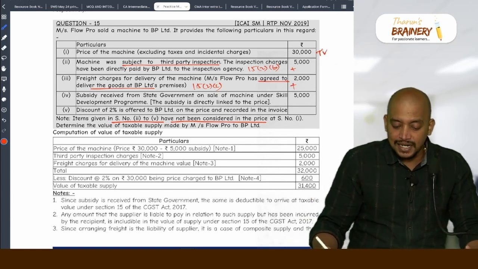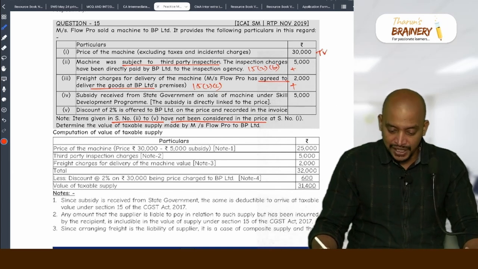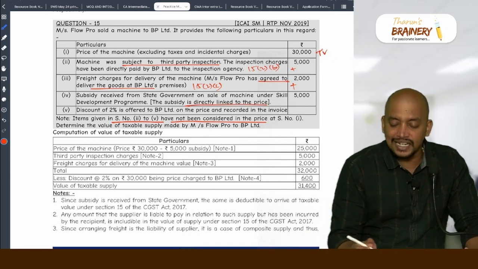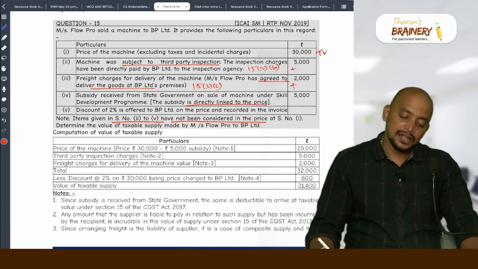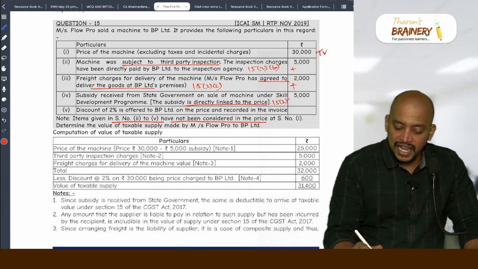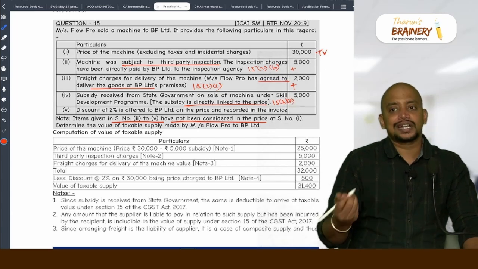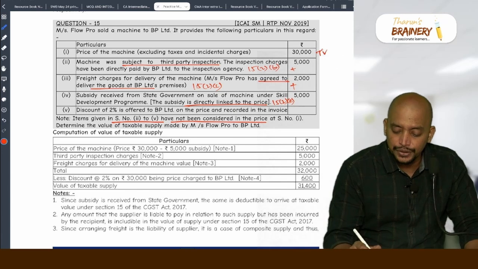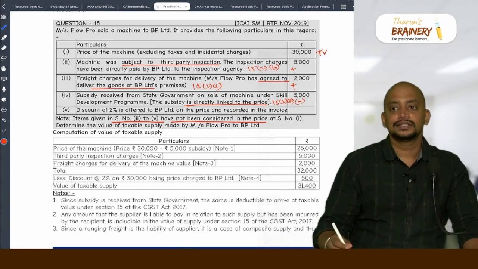Subsidy received from state government on sale of machine under skill development program. The subsidy is directly linked to the price, so it is to be excluded, and in the given price it is not considered. Not considered means what? They have not deducted. Correct. So, we need to deduct.